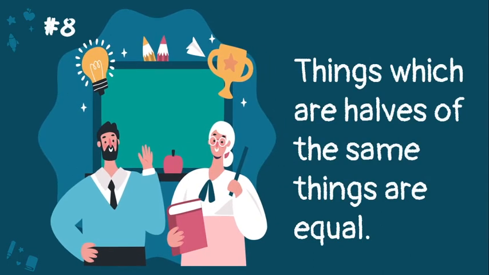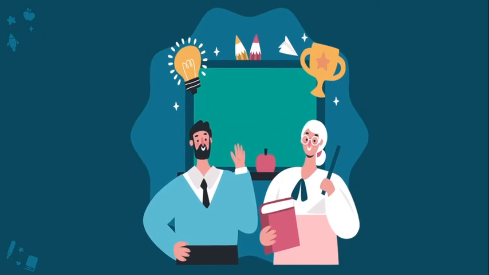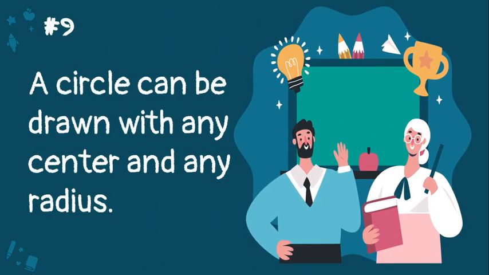Next, number 8. Things which are halves of the same things are equal. Is it Euclid's definition, axiom, or postulate? The correct answer is letter A. Very good. This is from Euclid's axioms. Number 9. A circle can be drawn with any center and any radius. Is it Euclid's definition, axiom, or postulate? Very good. The correct answer is postulate.